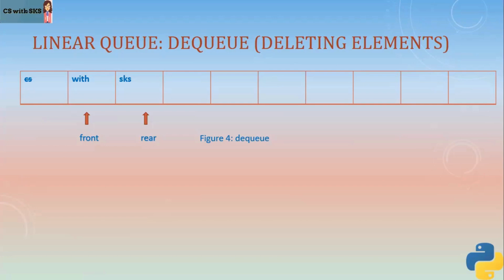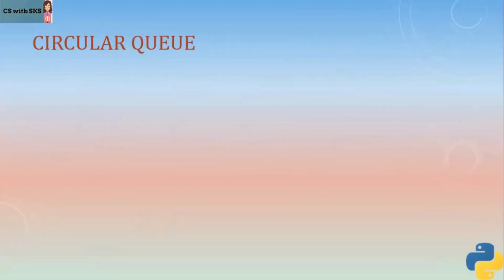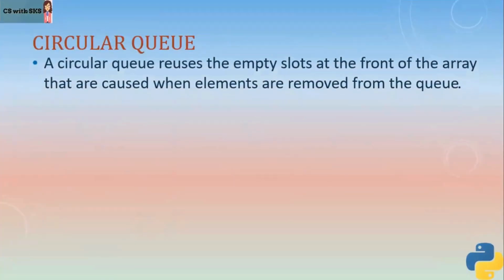Okay, so as I said, we need to maintain pointers. We need to ensure that pointers are updated to ensure they are referring to the right element in the array. Okay, so that is how dequeue happens in linear queue. Now let's understand what circular queue is. So a circular queue basically reuses the empty slots in the front of the array, right?